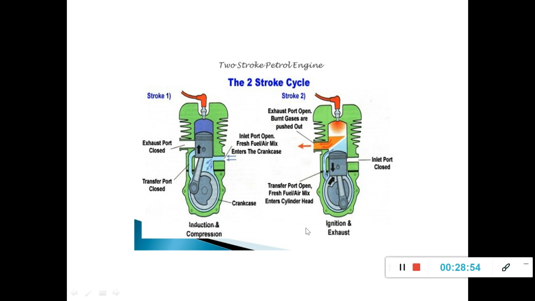So for the two-stroke engine, we have a lighter flywheel, because we only need to supply extra power for one stroke, and for every alternate stroke there is one power stroke, so there is no need to store so much energy as in the case of four-stroke engines. There, the energy obtained from the power stroke should be supplied for the remaining three strokes, so we need a bigger size flywheel for storage.